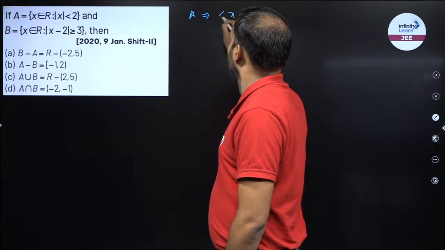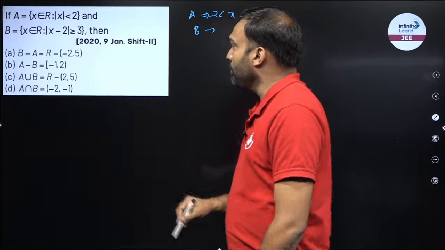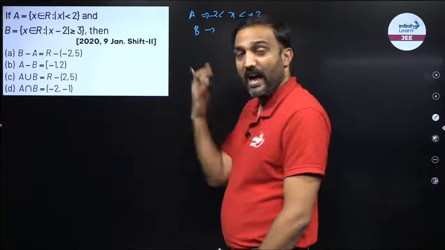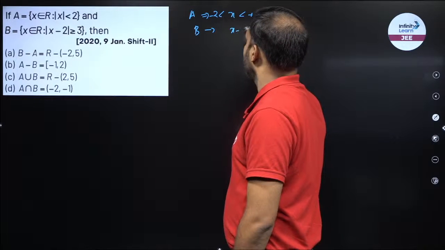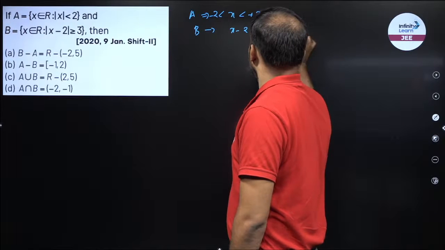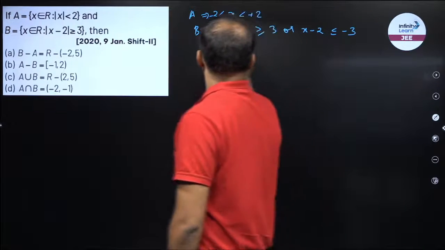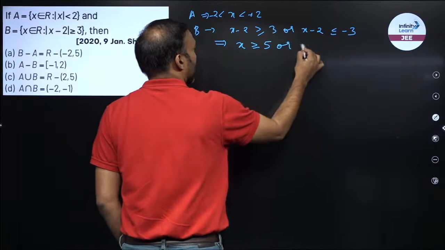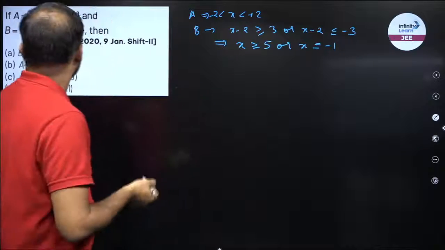2 and -2. What is B? Mod of x is larger than 3. So my distance is larger than 3. So I would be either larger than 3 or less than minus 3. So I can say x minus 2 is either larger than equal to 3 or x minus 2 is less than equal to minus 3. So now from here I can say x is larger than equal to 5 or x is less than equal to minus 1. So this is my set B, that is my set A.